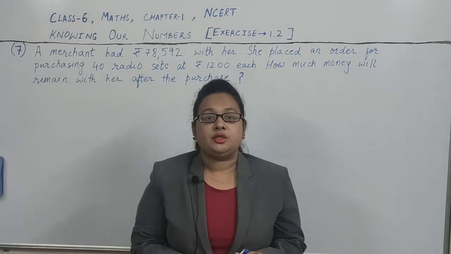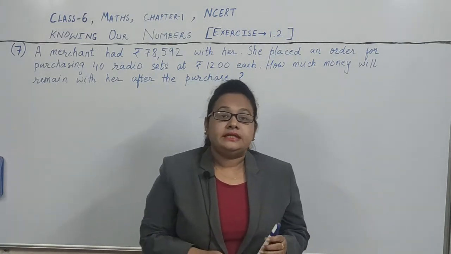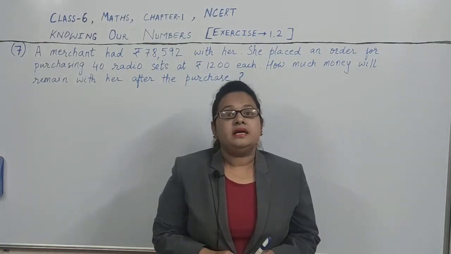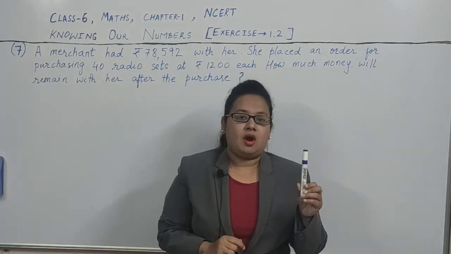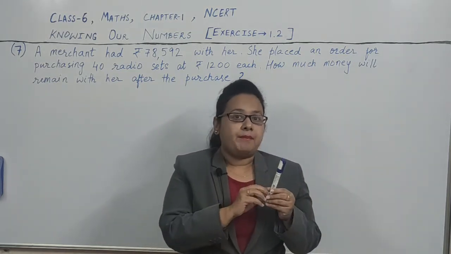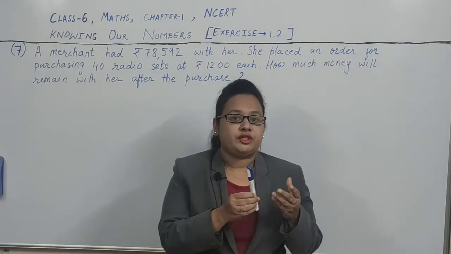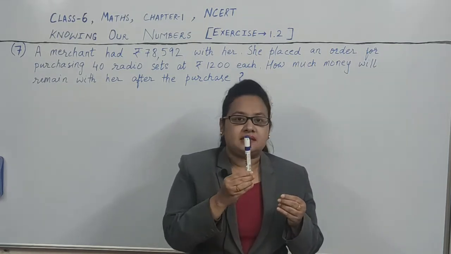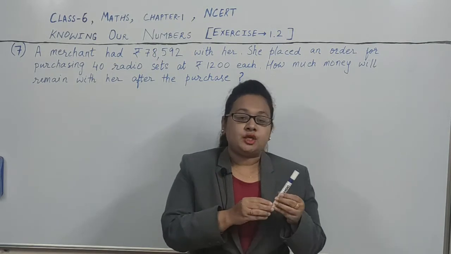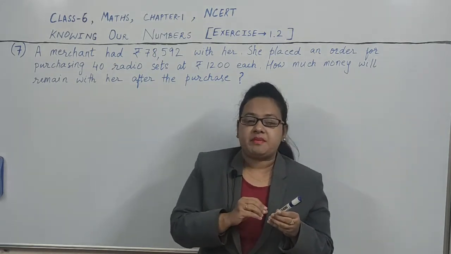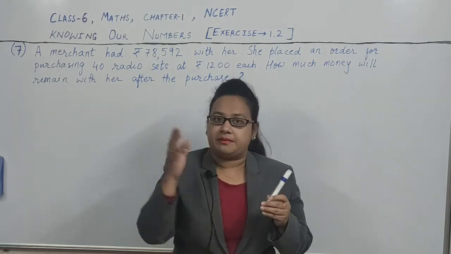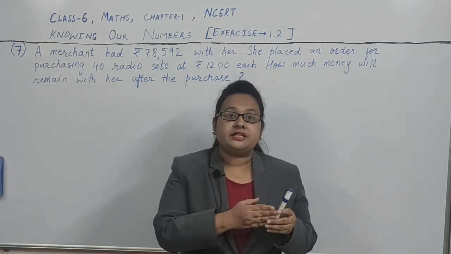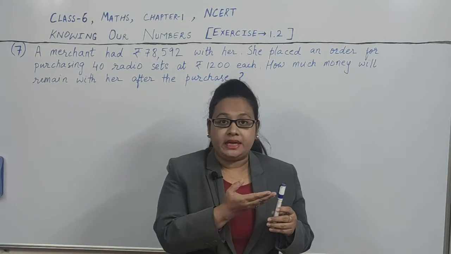So what does the merchant do? What does the businessman do? They purchase one thing and sell that with some profit. Suppose she is doing a business of pens. What the businessman does is purchase it for rupees 10 from some other place and sell it for rupees 20.